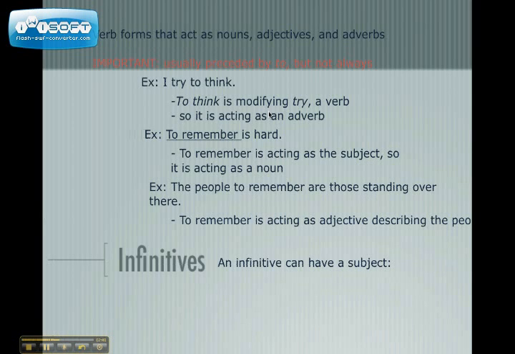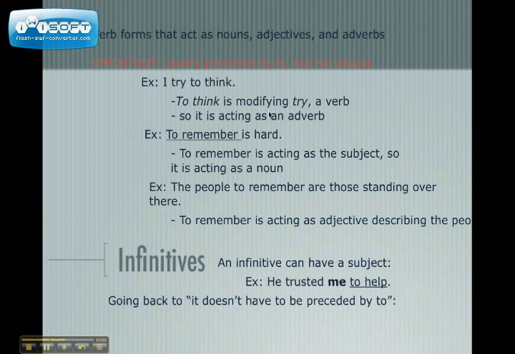Now, an infinitive can have a subject, and that's a little bit tricky. Here it's: he trusted me to help. Me is really the subject of to help, and to help is the infinitive. Don't confuse it with indirect objects, because me is really just the subject of the to help infinitive.